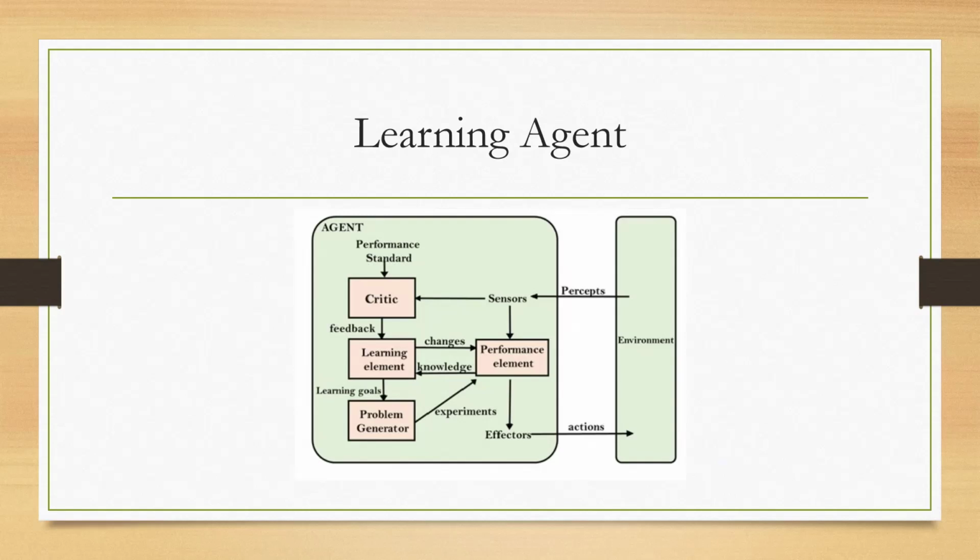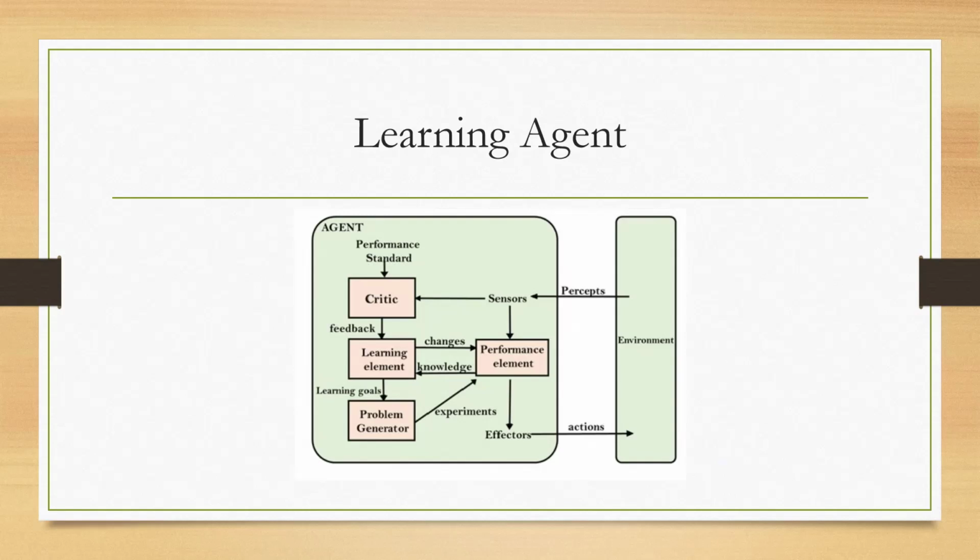And what is the second one? Critic means the critic tells how good the agent is doing. It uses the performance standard, and it produces feedback. Based on that feedback, the learning element can learn the behaviors of the agent.